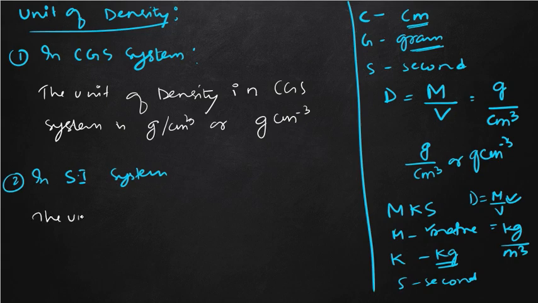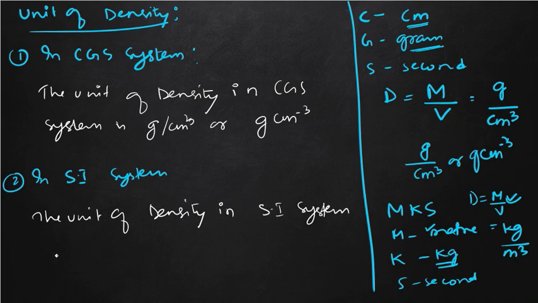So the unit of density in SI system is either kg per meter cube, or we can write in the negative power, that is kg m power minus 3. So remember all the units either in CGS system or in MKS system.